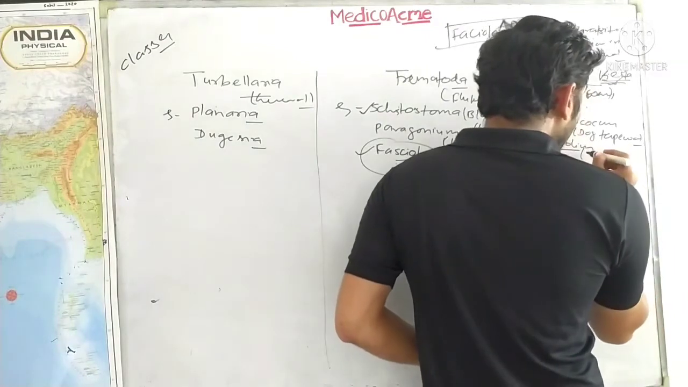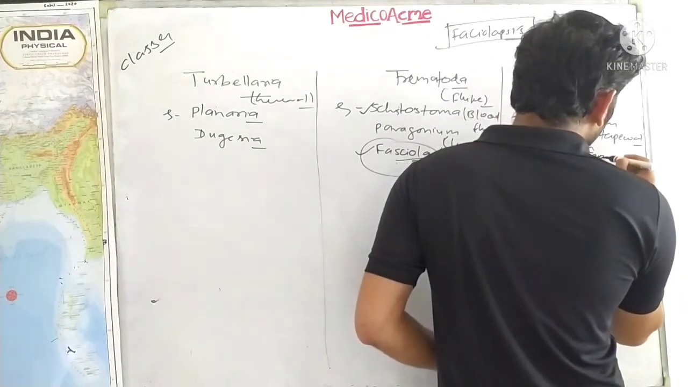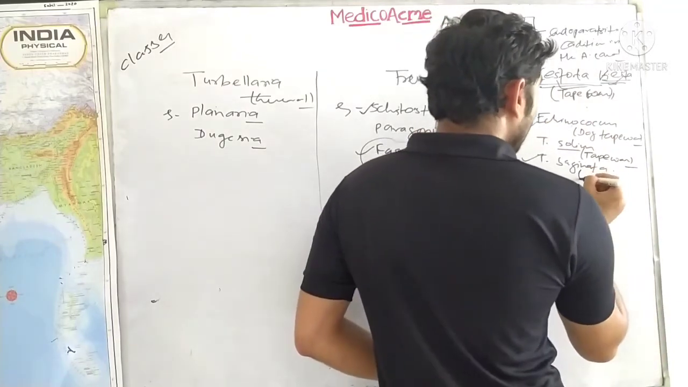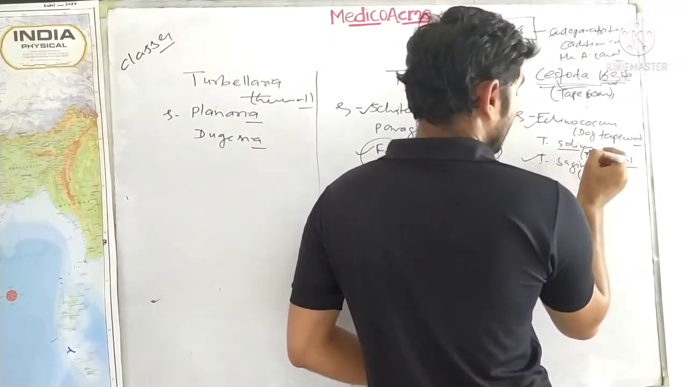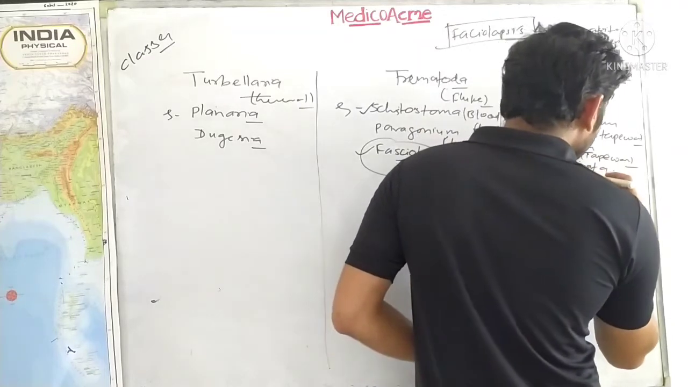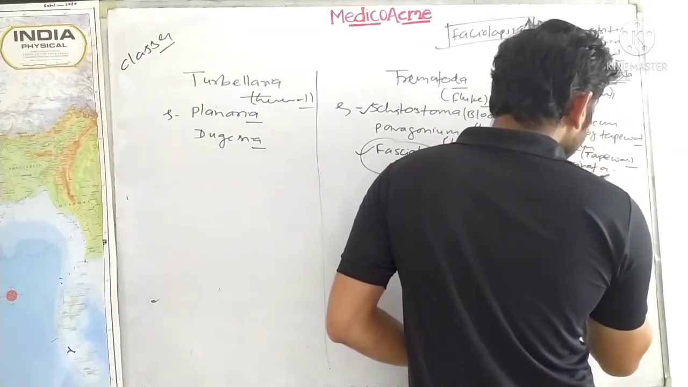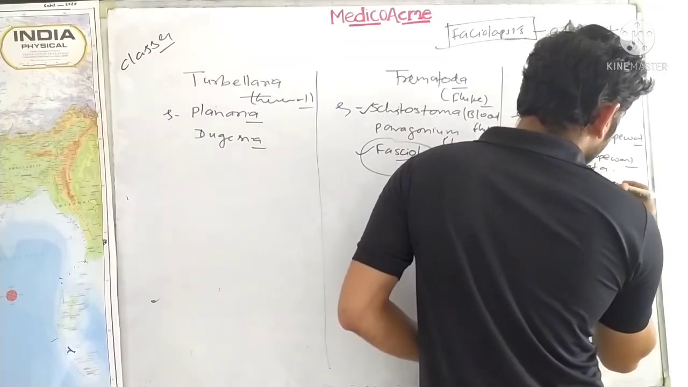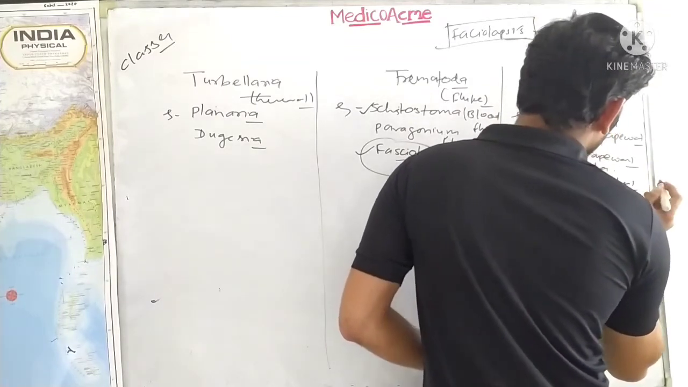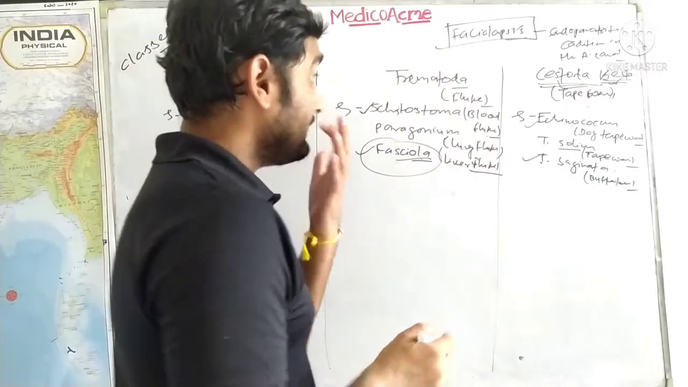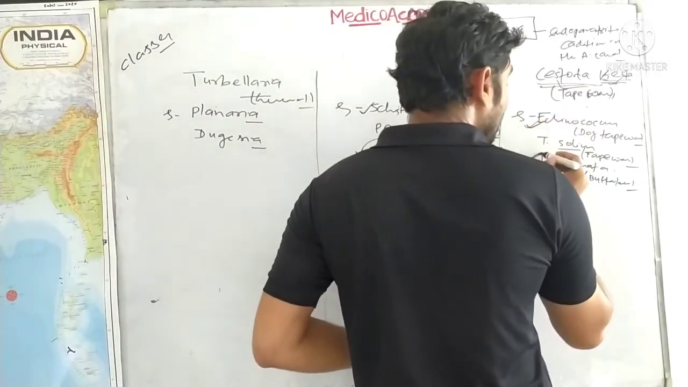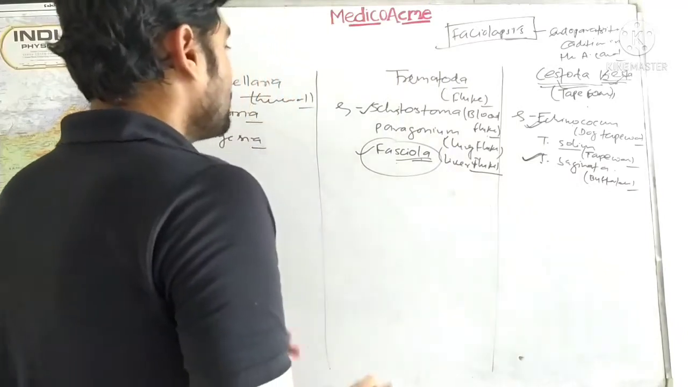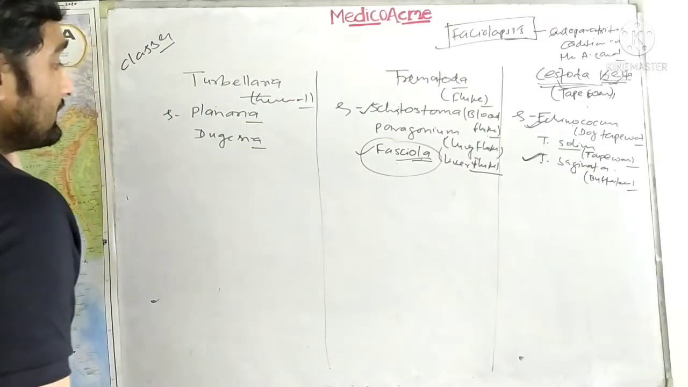Taenia solium, everyone knows, is the common tapeworm, the human tapeworm. Taenia saginata is the cattle tapeworm, found in buffaloes. These are the smallest tapeworm and these are the largest tapeworm. Please remember smallest and largest. So now compare the different details.